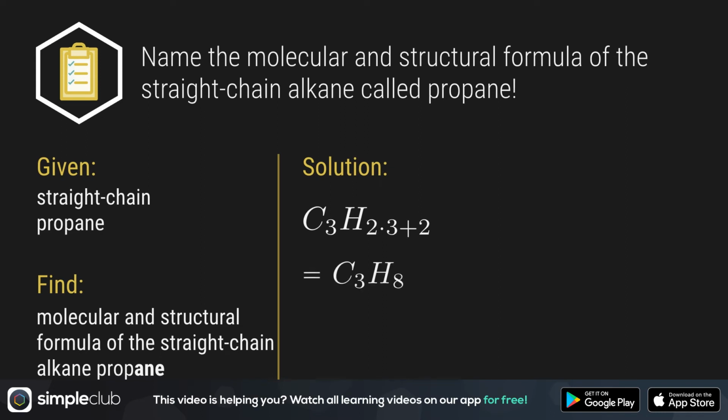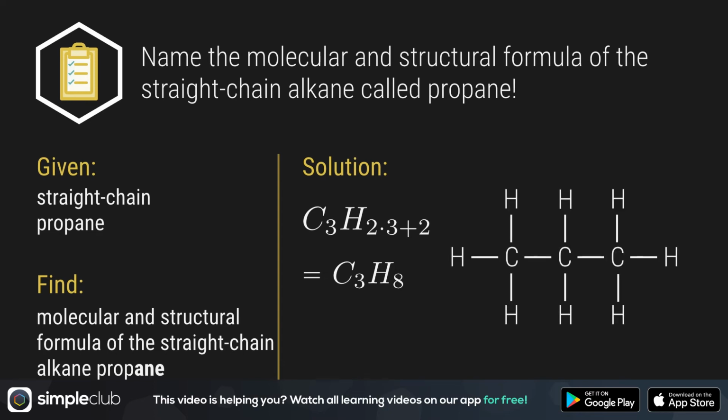And that's that. We can use the molecular formula to find the structural formula of the straight chain alkane propane. There are 3 C atoms and 8 H atoms. This will help us clarify the term straight chain again. The C atoms are next to each other in a row. Actually super easy, isn't it?